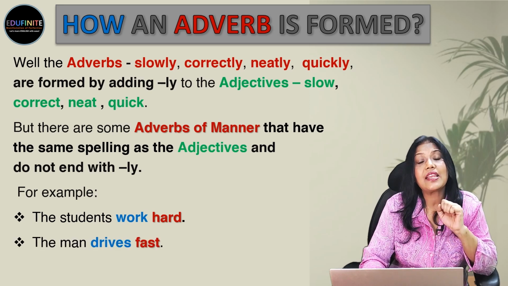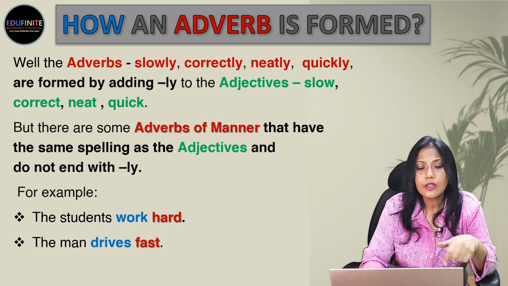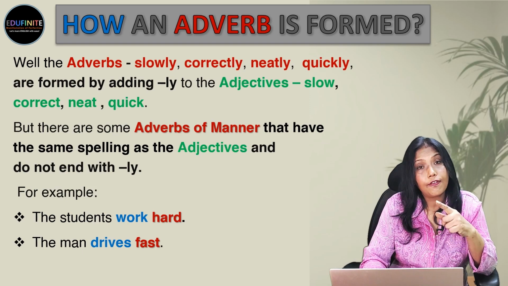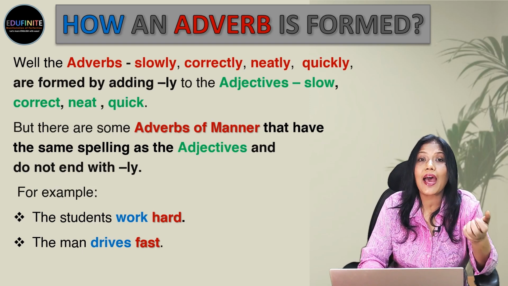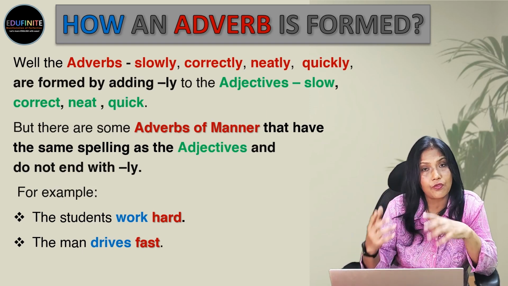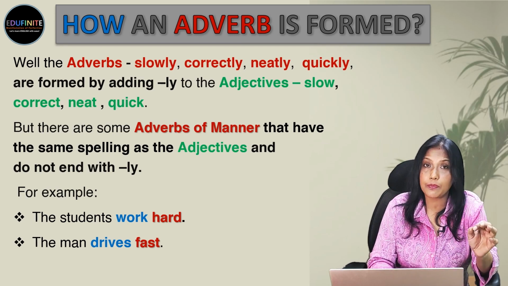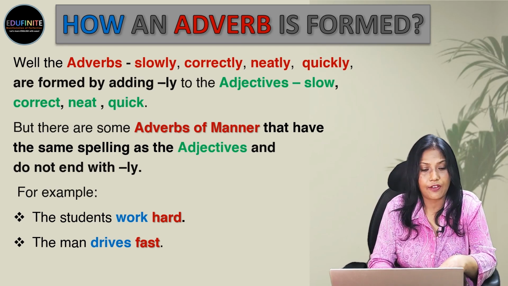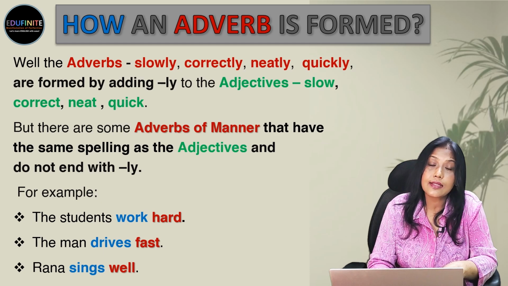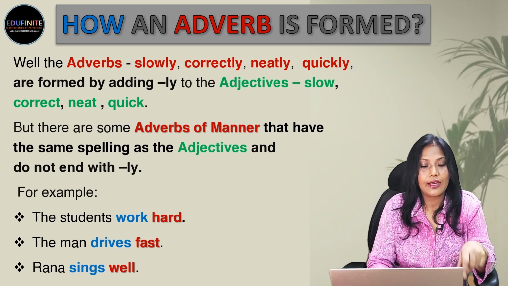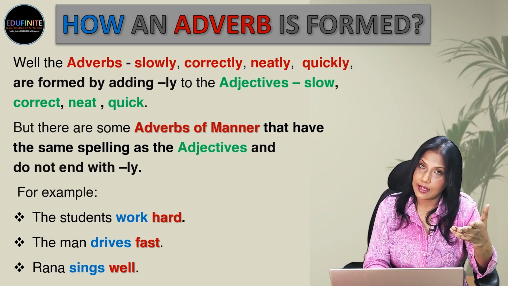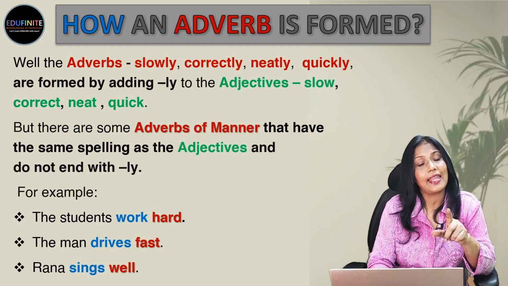Next, the man drives fast. So here fast is telling us how the man is driving. He's driving fast. So fast tells us more about the verb drives. So that's an adverb. Next, Rana sings well. Okay, so how does Rana sing? He sings well. So well is an adverb.